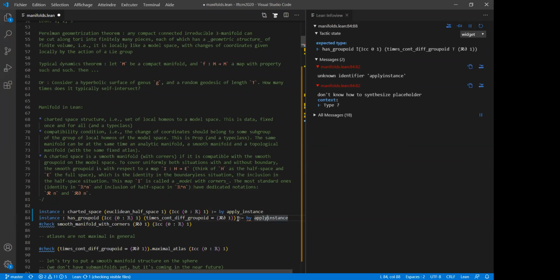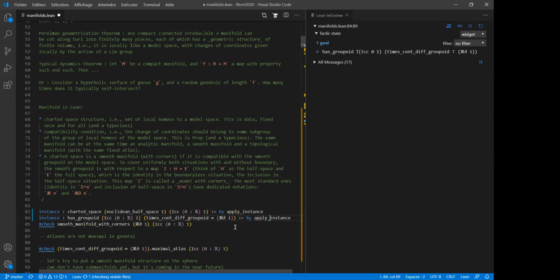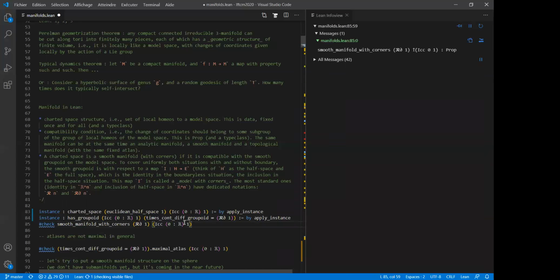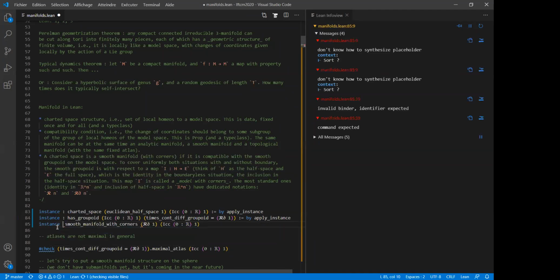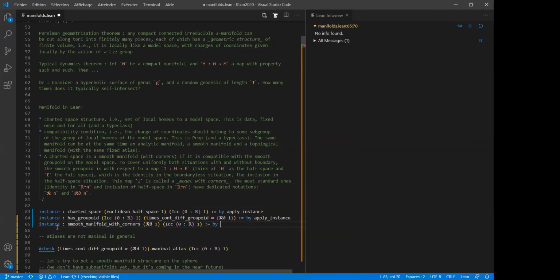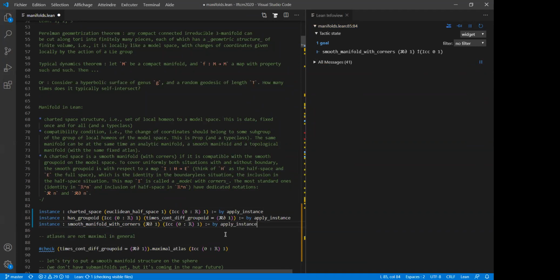So it's already there. And since this name is really ugly, maybe you don't want to remember it, and you just want to say, okay, most of the time I will talk about smooth manifolds, so I don't want to talk about this groupoid of smooth functions and so on. So there's a shortcut notation for this, which is just smooth manifold with corners. And again, since it's just an abbreviation for the previous line, it's already known in mathlib.